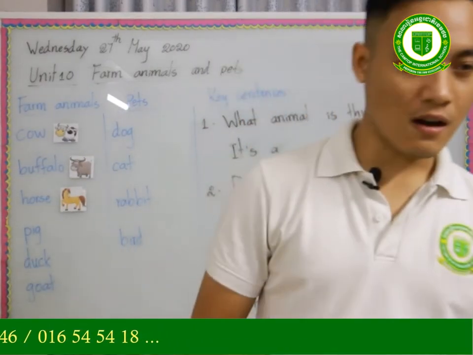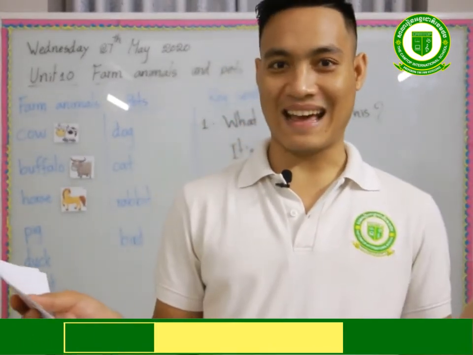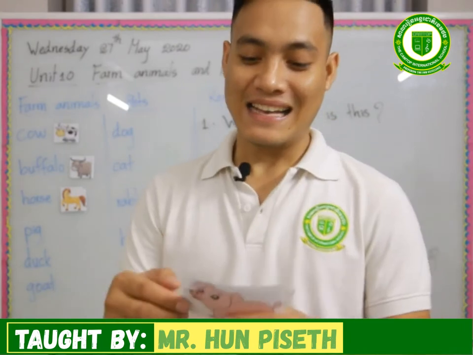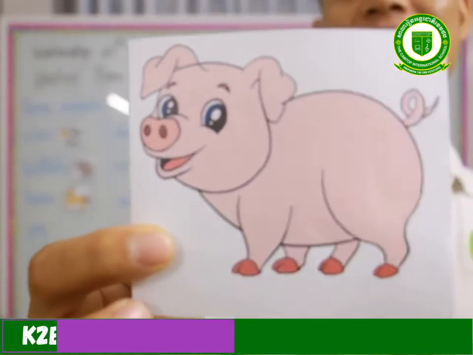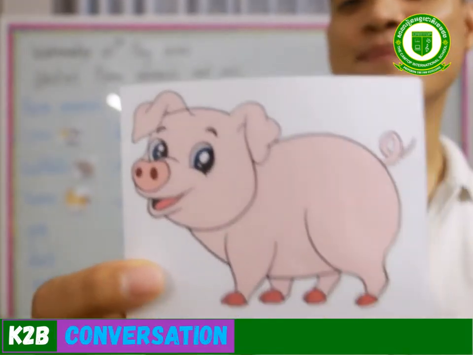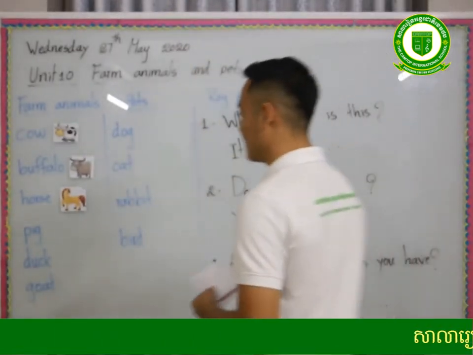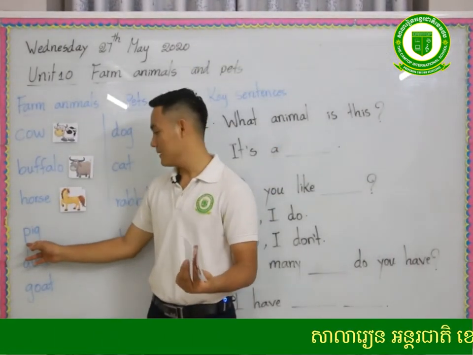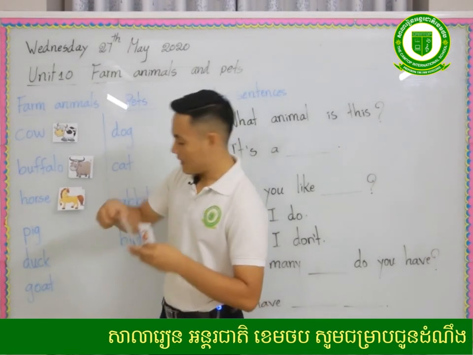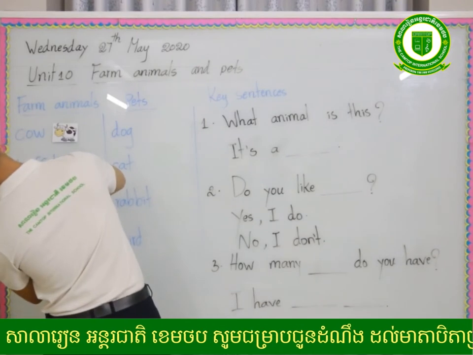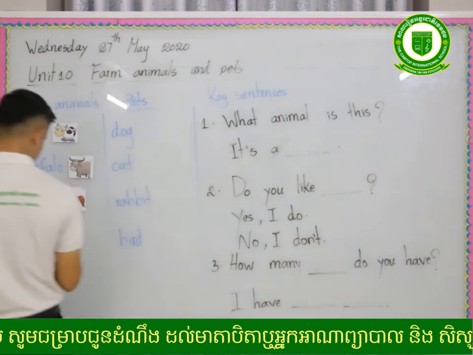The next one is the animal that sounds like ooh ooh ooh. That one is pig. Together, pig. One more time, pig. Yes, pig. Its spelling starts with P. Yes, great. How smart you are. You only hear the sound and you can answer my question. You are smart.